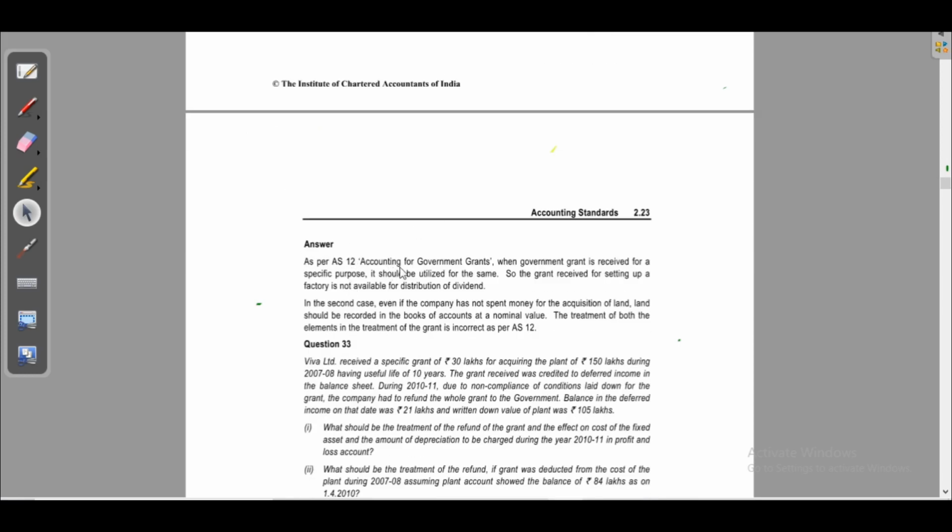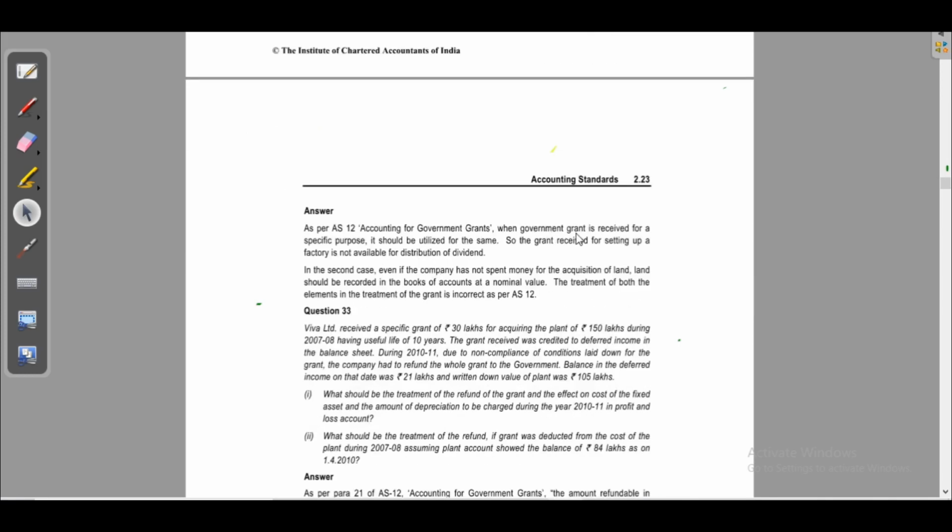As per AS 12, accounting for government grants, when government grant is received for a specific purpose, it should be utilized for the same. So the grant received for setting up a factory is not available for distribution of dividend. In the second case, even if the company has not spent money for the acquisition of land, it should be recorded in the books of accounts at nominal value.